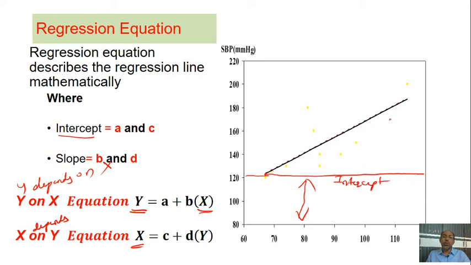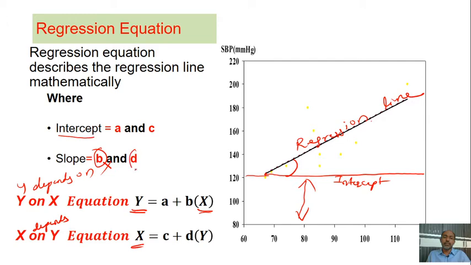Then what is the slope? This is the regression line. It has an inclined or declined nature, and the angle is called the slope.